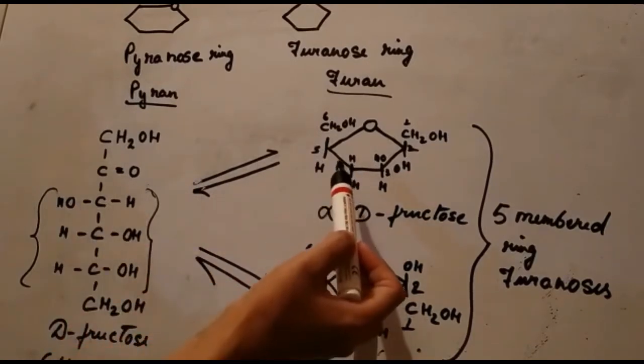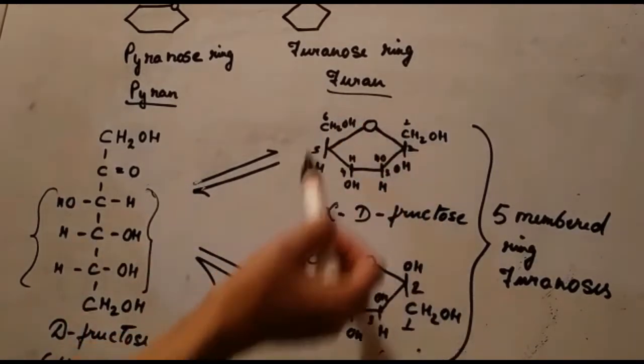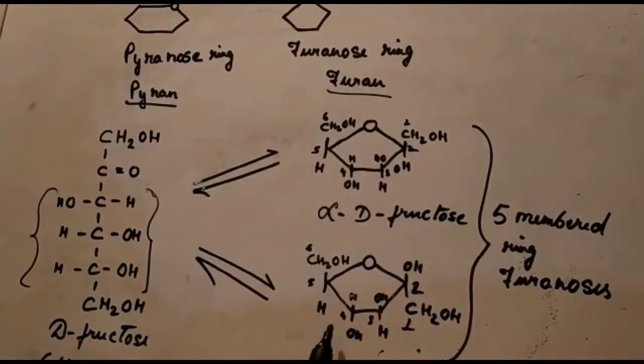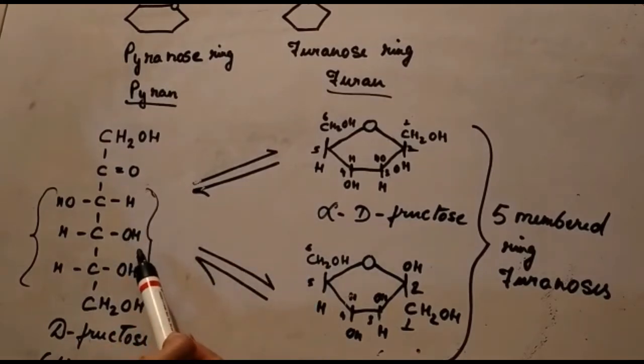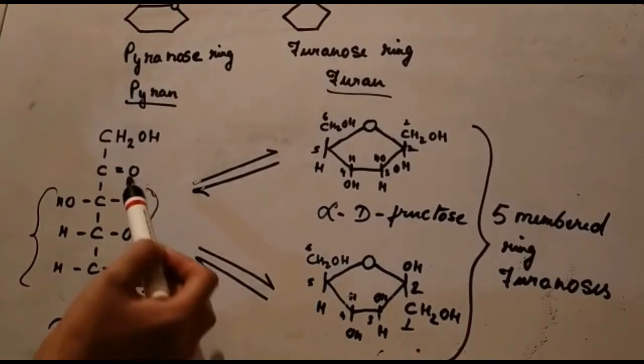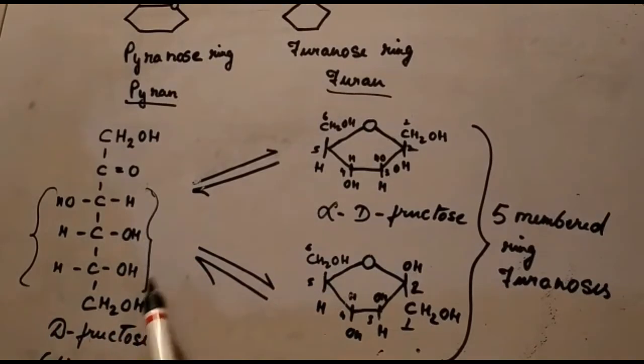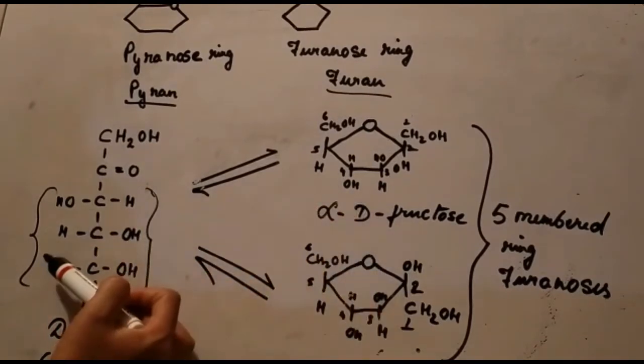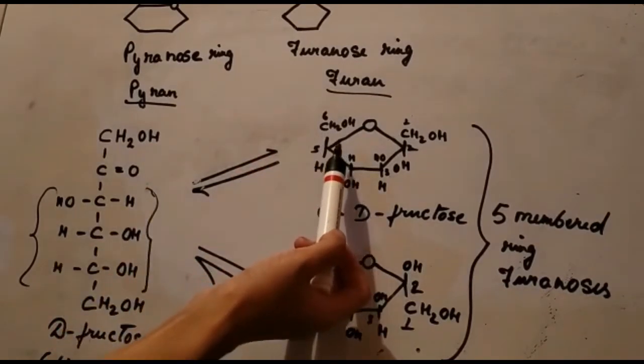So just remember, when you give the Haworth projection representation for any monosaccharide, that the atoms, the groups which are present on the right should be down and on the left should be up.